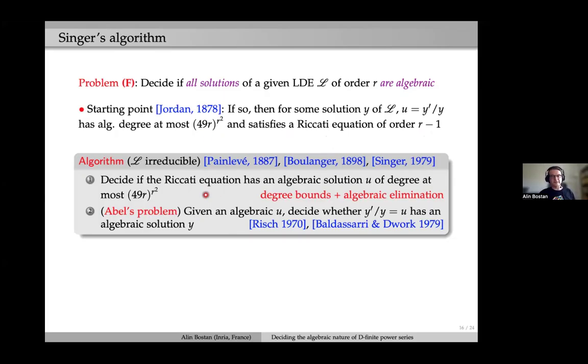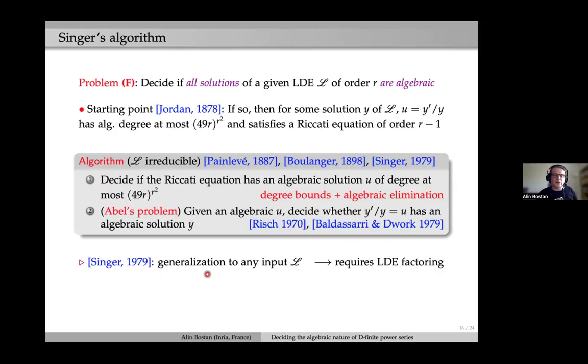If yes, then we need to continue, because we still need to decide whether this algebraic U that we found at step one really corresponds to an algebraic Y. So we need to solve Abel's problem, which asks, given an algebraic U, to decide whether Y' = U Y has an algebraic solution. That's a very famous and famously difficult problem that was solved in the 70s by Risch and Baldassarri and Dwork.